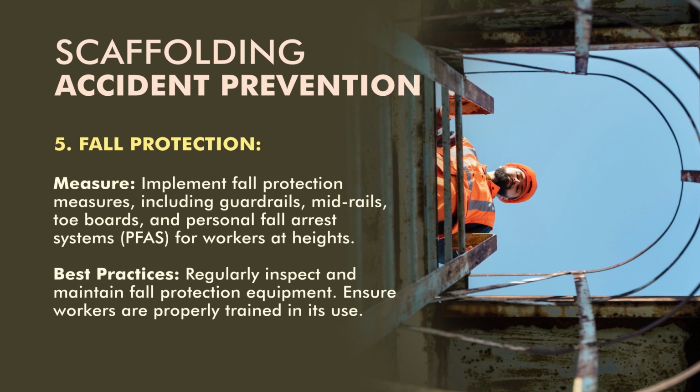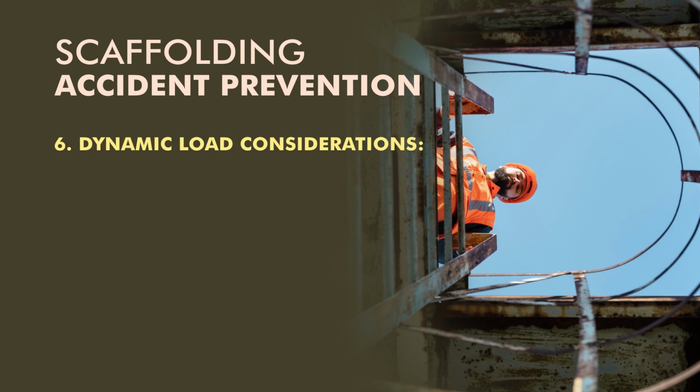The major part is to implement fall protection measures including guardrails, mid-rails, toe boards and personal fall arrest systems for working at height. The best practice is to regularly inspect and maintain fall protection equipment, and ensure workers are properly trained in its use. The sixth point is dynamic load consideration.